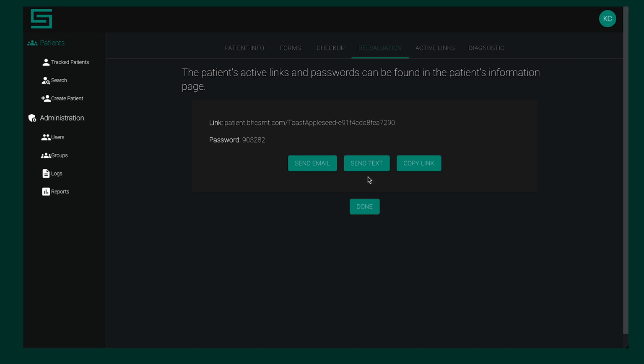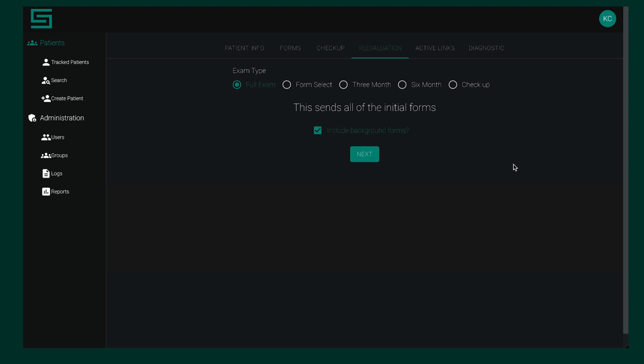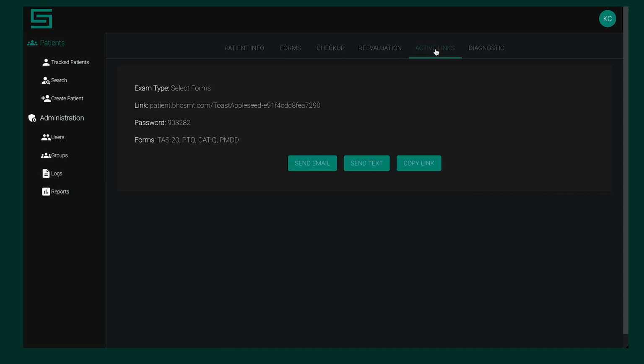Those can be sent as an email or a text to TOAST. I'm going to send as an email. Once it says sent, we're all done here. This is where I will show, now that there are forms out to the client that have not been completed, if you click on the active link, you can see what forms were sent to TOAST and the link to it.